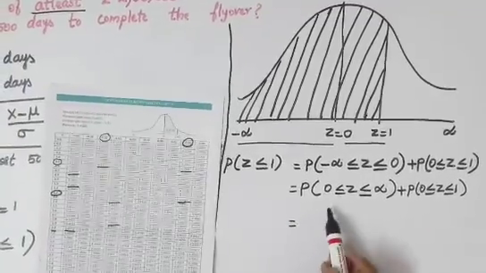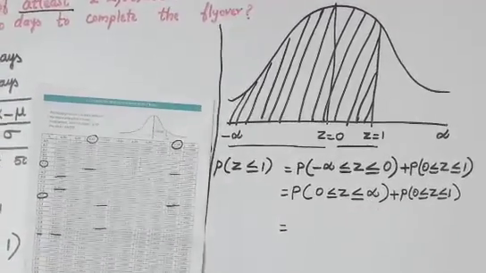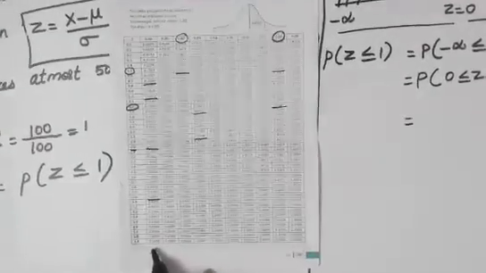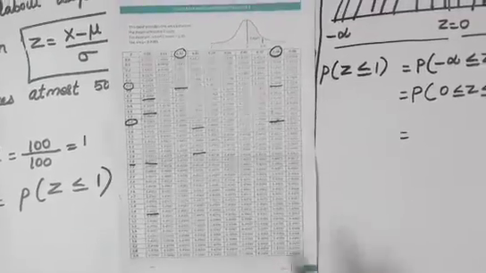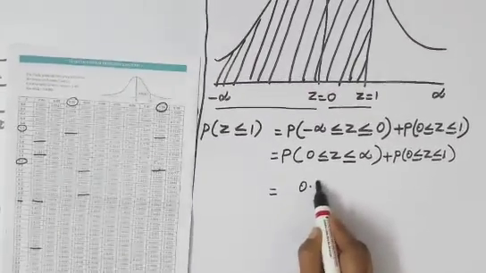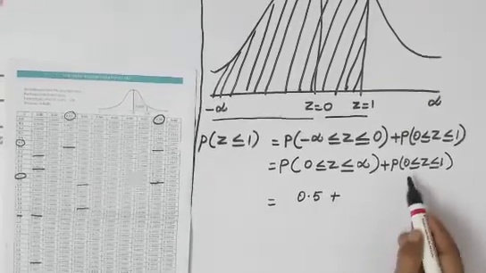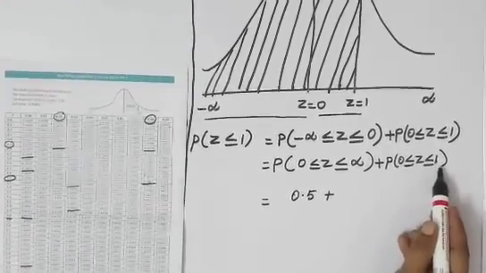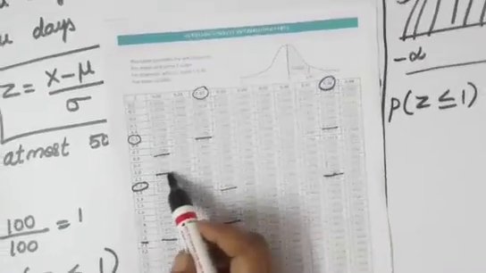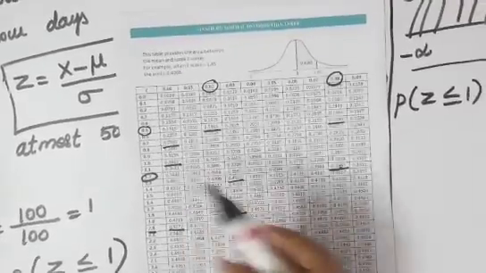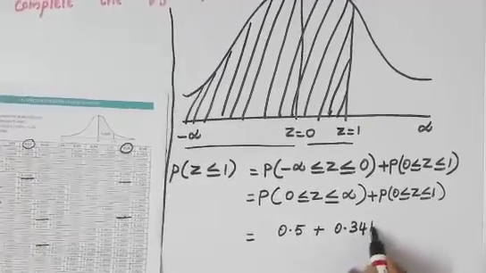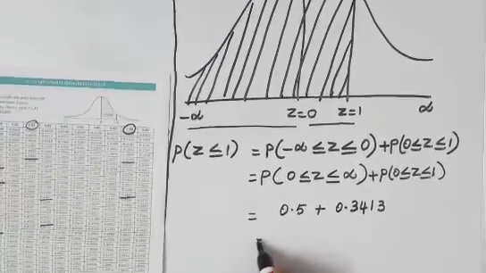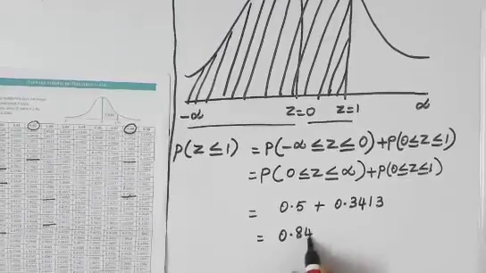Okay, so which is equal to, from 0 to infinity, you can see in your table up to 3.9 you will get your value 0.5. More than that it is 0.5 only. So up to infinity you will get 0.5. So I will just declare that as 0.5 plus P of 0 less than or equal to z less than or equal to 1. So 1 we will have to find it. So here 1.0 already I have marked it here, 0.3413. So that value you will have to take it, that is 0.3413. Adding you will get it as 0.8413.